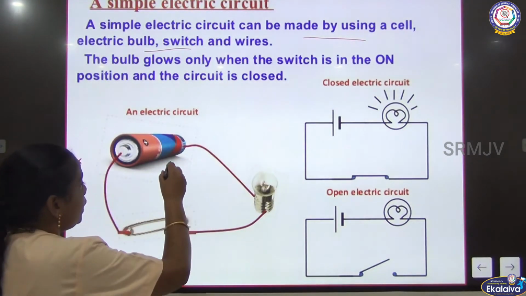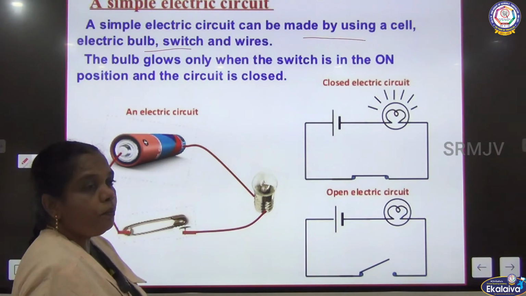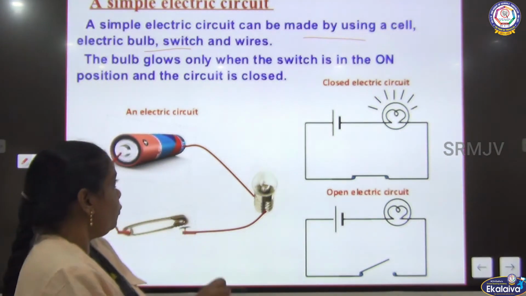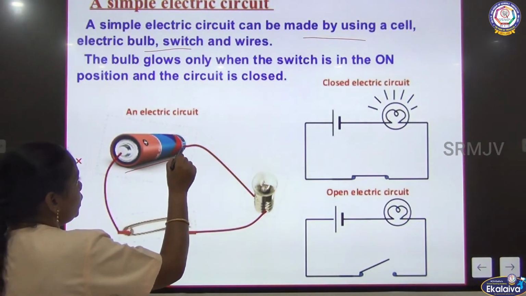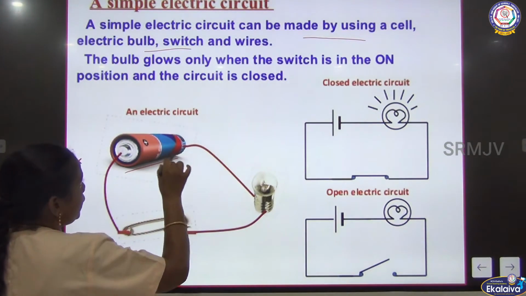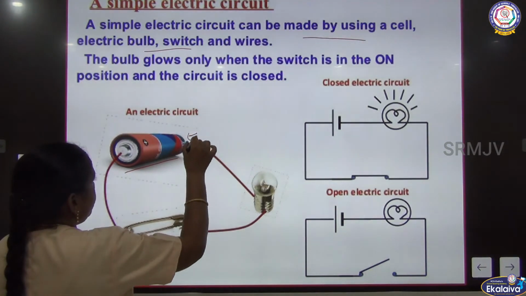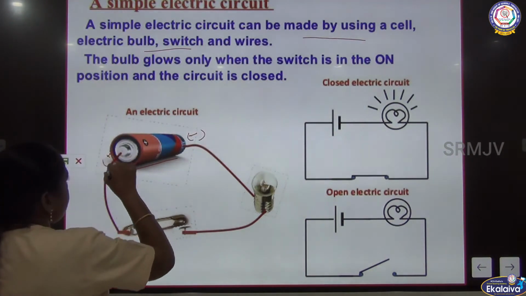Now this is the representation of a simple circuit. This is the source. The source has two ends, one negative end and another positive end.